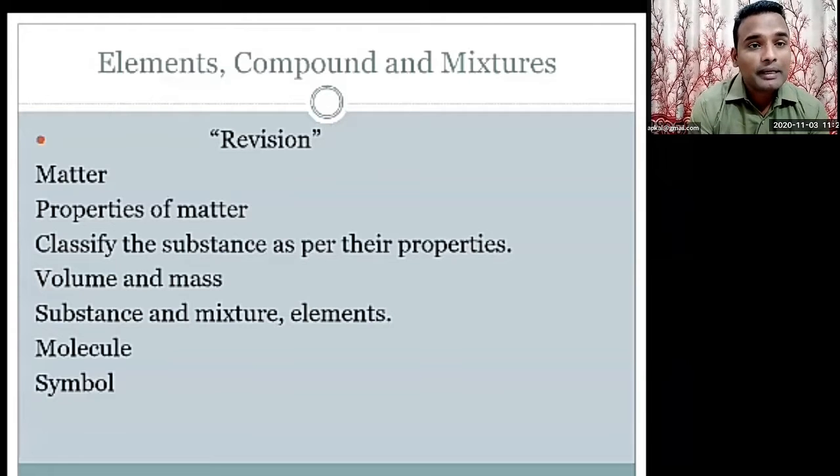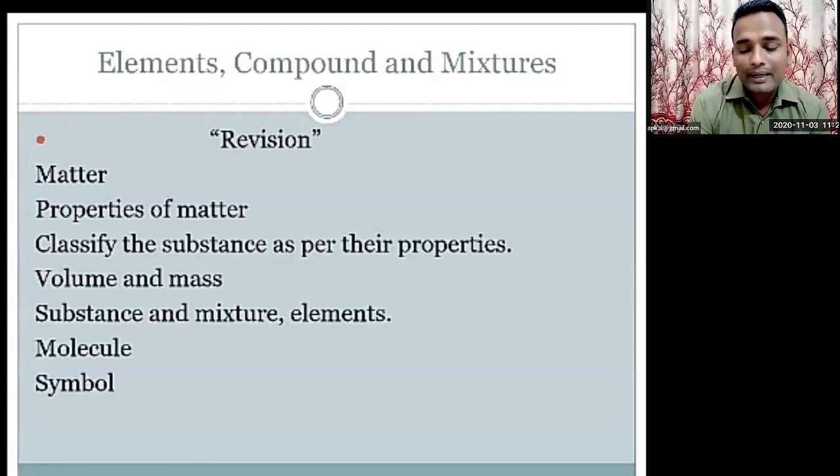Understood? Some properties of metal means what? So, suppose out of this property, one they can carry or they can perform. But what about the non-metals? Suppose non-metal has some properties. So whenever they show some properties of metal and some properties of non-metal, that is called a metalloid.